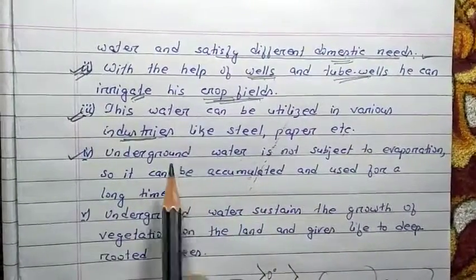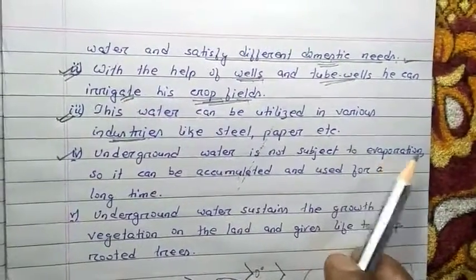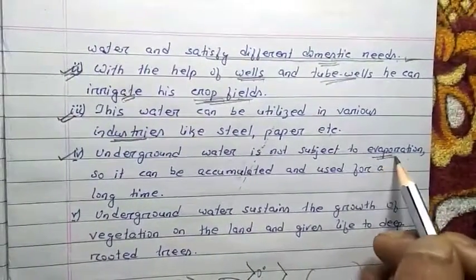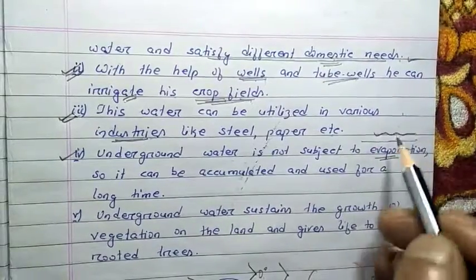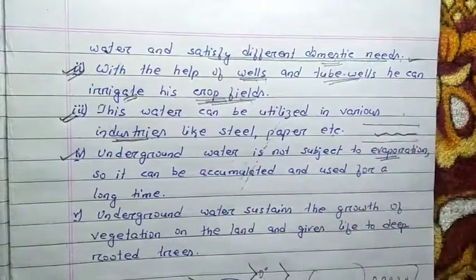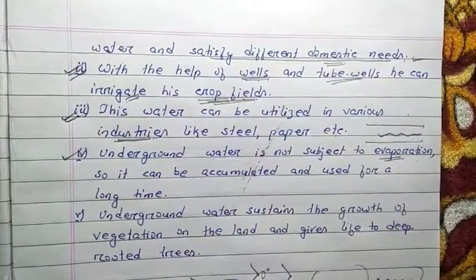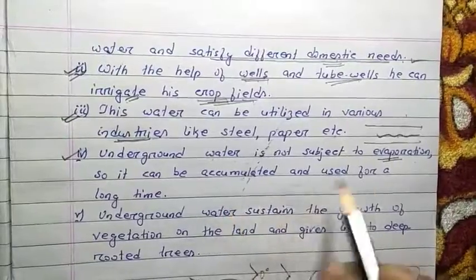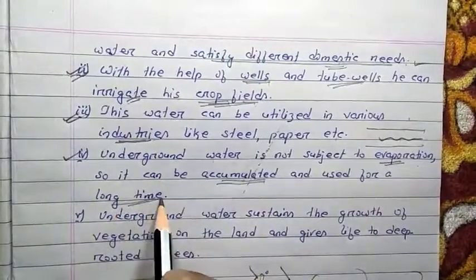The fourth one is here. Underground water is not subject to evaporation. While explaining the process of evaporation, I told you that the water from water bodies generally gets evaporated because it is not covered. But underground water is covered with a layer of soil, so that water will not be evaporated, and that's why it can be accumulated, collected, and used for a long time.